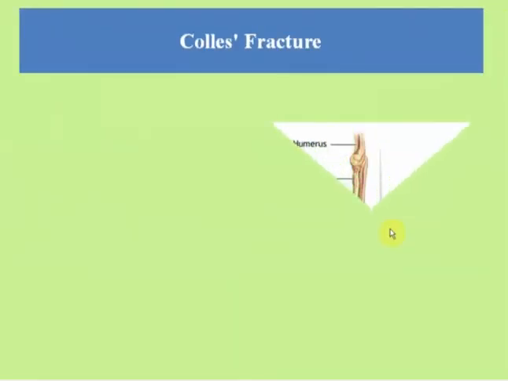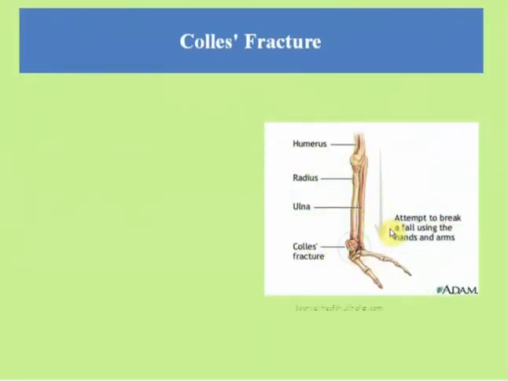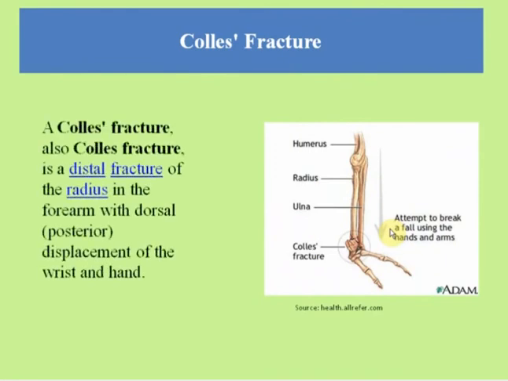Next is Colles fracture. It is a distal fracture of the radius bone in the forearm with dorsal displacement of the wrist and the hand. This results from an attempt to break a fall using the hands and arms. This is Colles fracture.